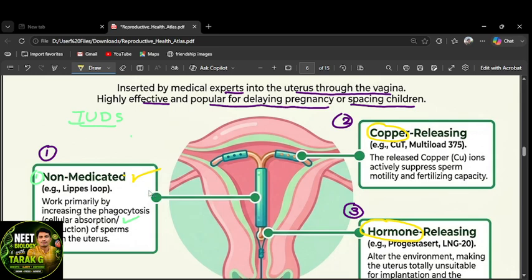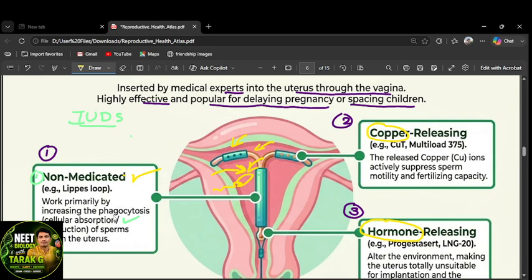Then how does it happen? When the Lippes loop is inserted into the cervix region, the female body feels it is a foreign body. Due to that, phagocytes are released into the female body. When sperm cells come, they are killed by these phagocytes, right?